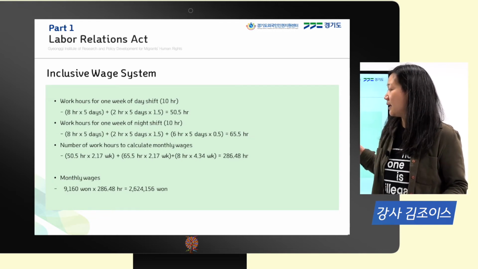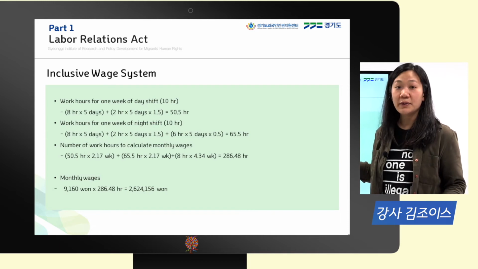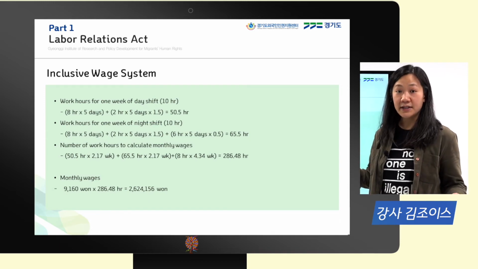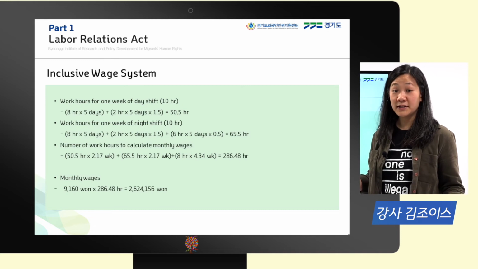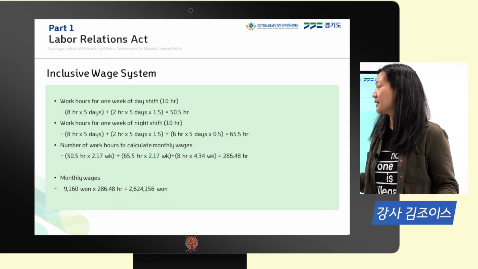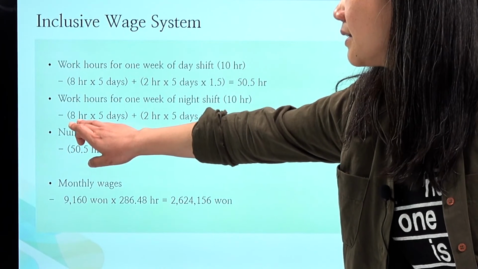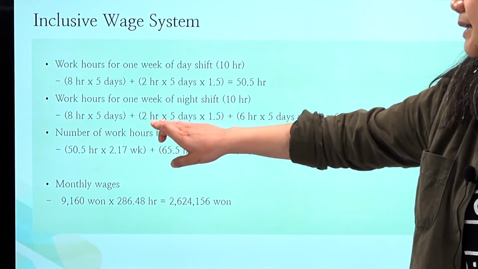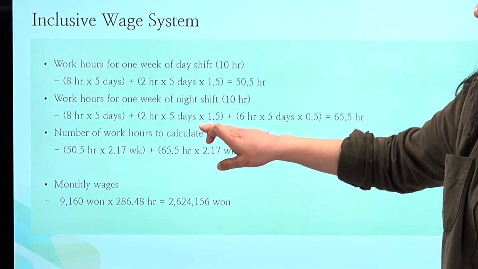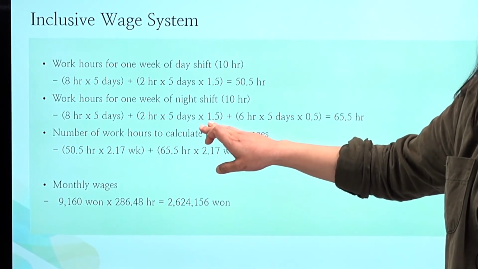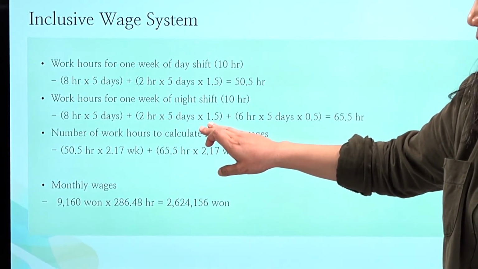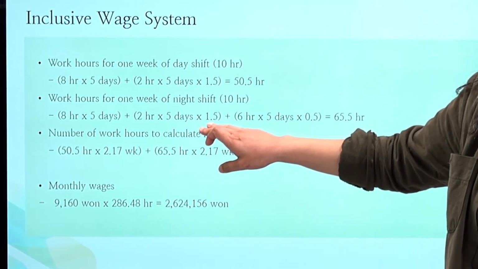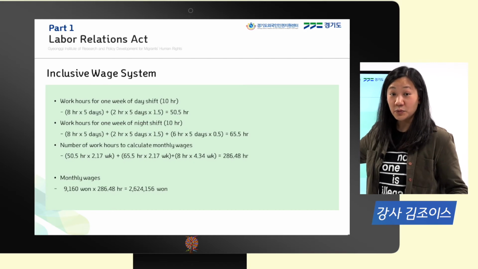And then the second and fourth weeks that we're working the night shift, these are also 10-hour night shifts, but they're being performed during nighttime. So we take the 8 hours of regular work hours, add 2 hours multiplied by 1.5. Why is it 1.5? It's because it is considered extended work hours.